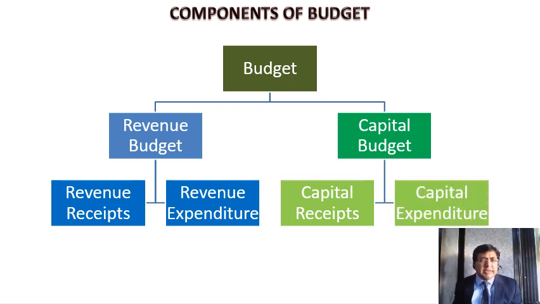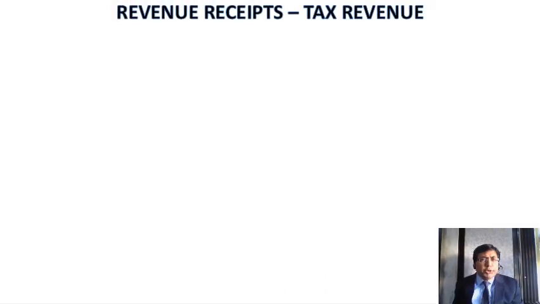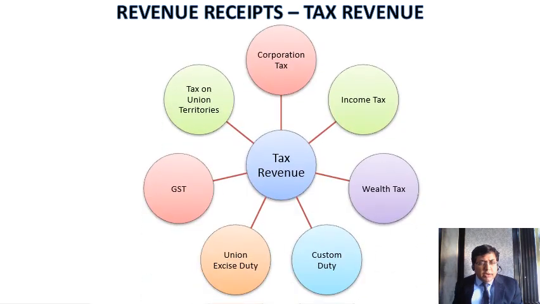Let's take up some examples related to revenue receipts, revenue expenditure, capital receipts, and capital expenditure. When it comes to revenue receipts, it includes the tax revenue earned by the government. When you speak about the tax revenue earned by the government, you can take up the example of corporate tax, income tax, wealth tax, customs duty, excise duty, GST, tax collected from the union territories, and so on.